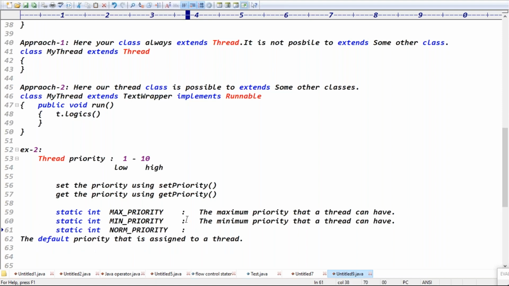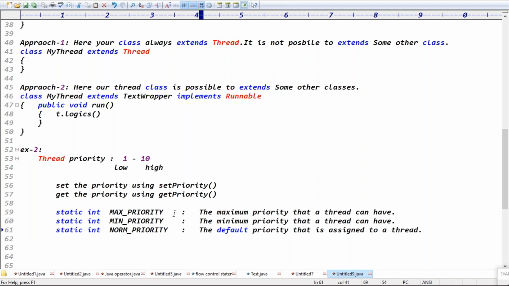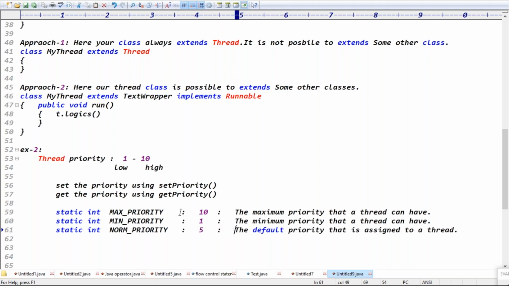Max priority means the value will be 10 actually. Max priority is 10, min priority is basically 1. What is the normal priority? It's 5, guys, basically. Out of these three priorities, if we didn't set anything, what is the default priority assigned to a thread?